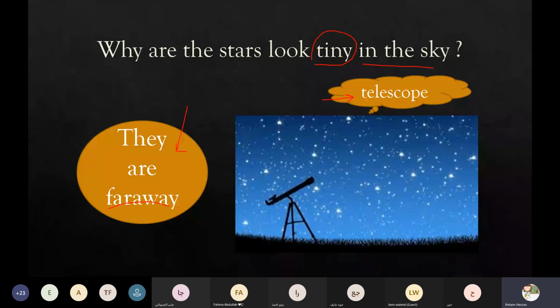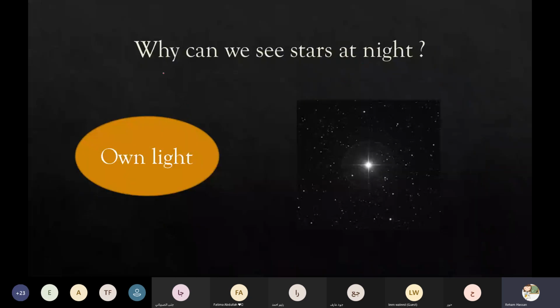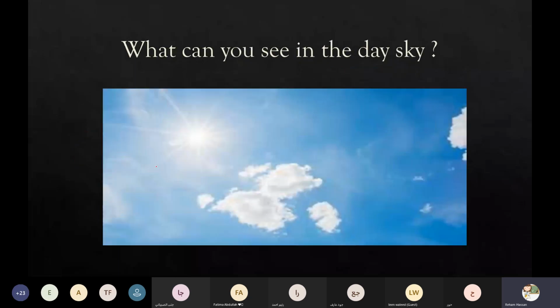By telescope. And why can we see the stars at night? Because the stars make their own light. Look, subhanallah, they are like a flashlight. So if we look at the sky at night, we can see the stars because the stars have their own light.